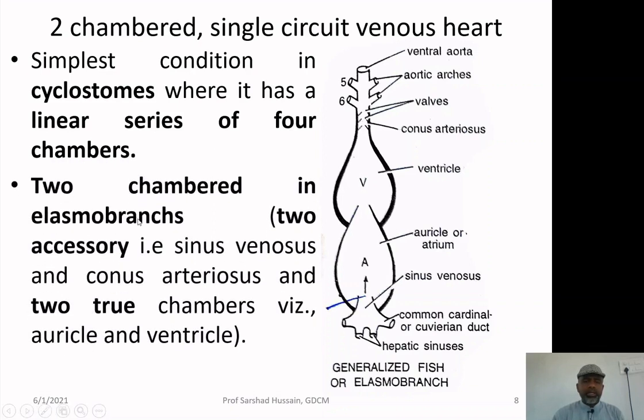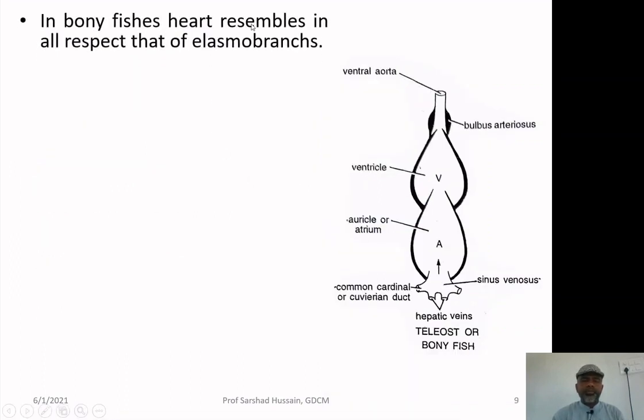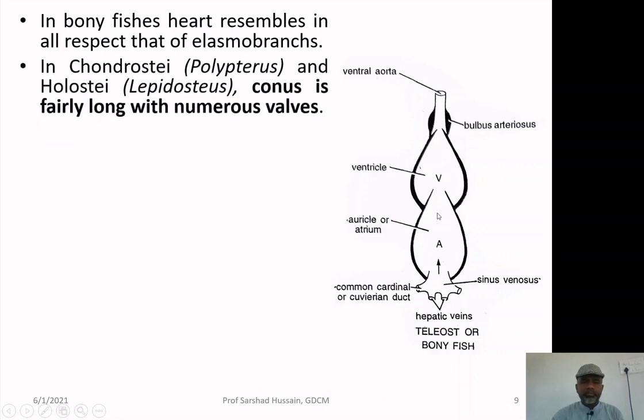In the case of the cartilaginous fishes, elasmobranchs, two chambers are present. These two are the true chambers, and the conus arteriosus and sinus venosus are the accessory chambers. In the case of the bony fishes, the heart resembles the elasmobranchs in all respects, that means you can see the two accessory chambers and the two main chambers.